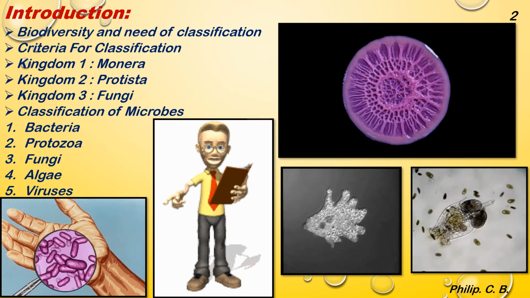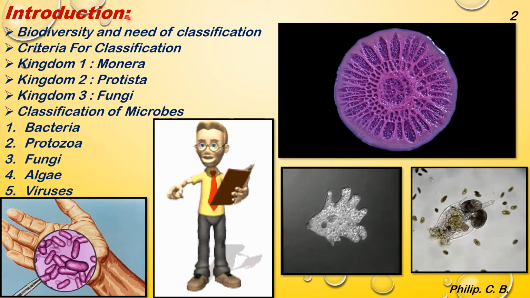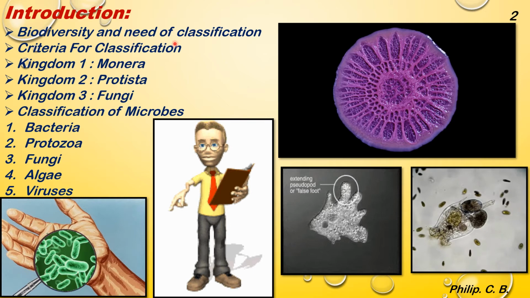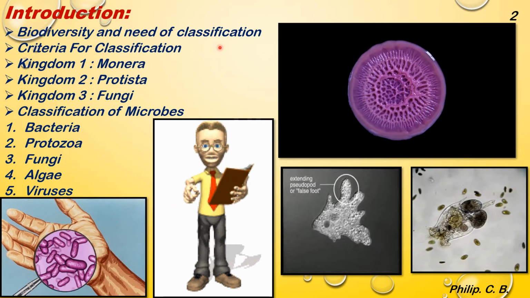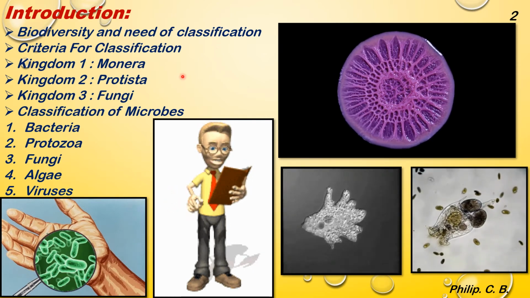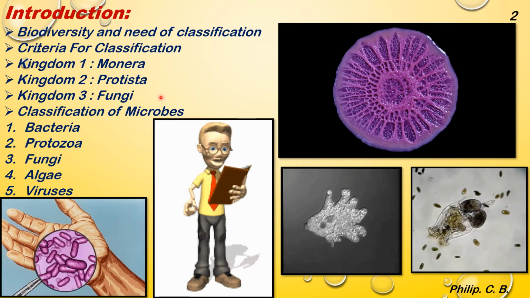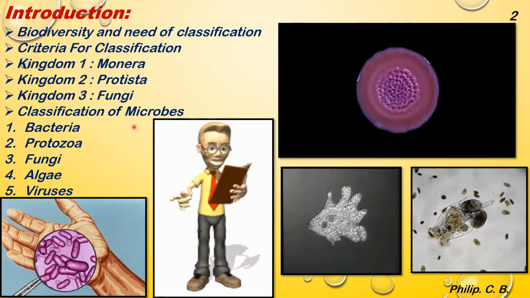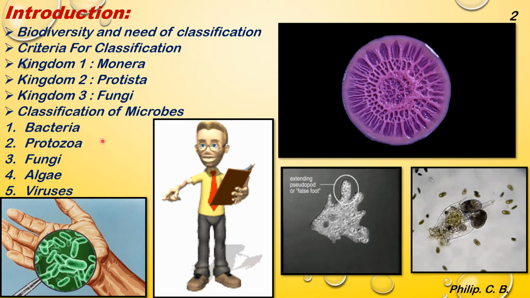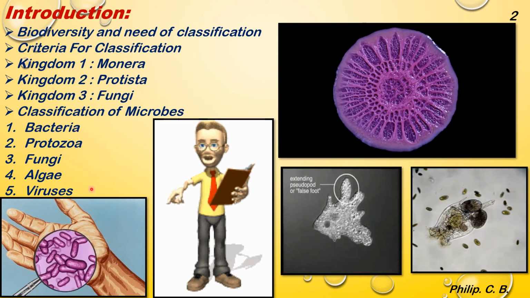Further, in this chapter, we are going to learn the introduction part, biodiversity and need of classification, criteria for classification, kingdom Monera, kingdom Protista, kingdom Fungi. Classification of microbes, that is bacteria, protozoa, fungi, algae and viruses.